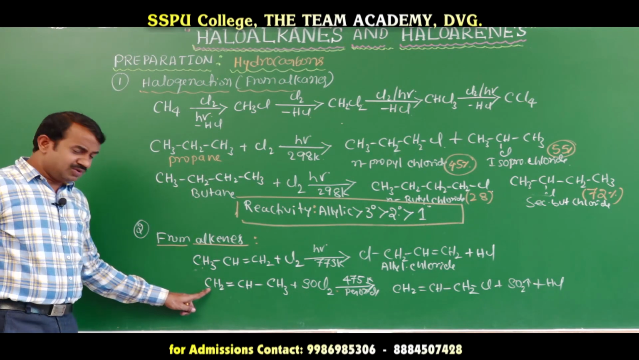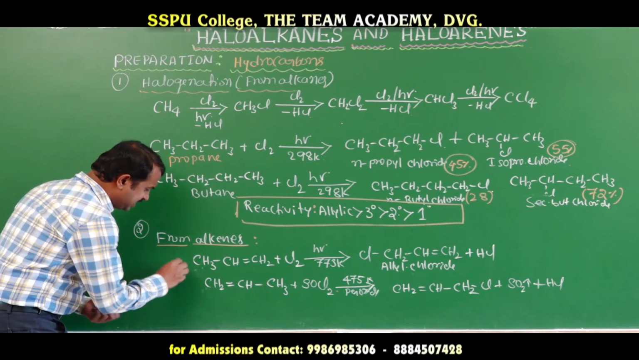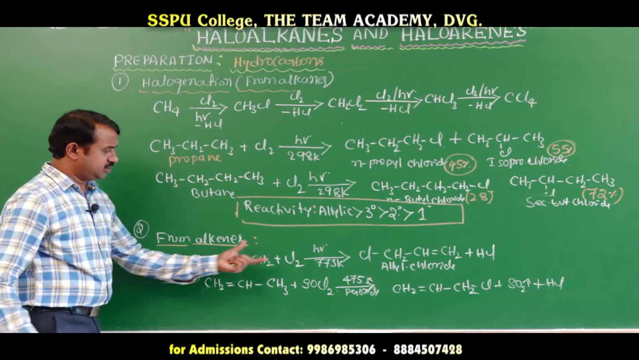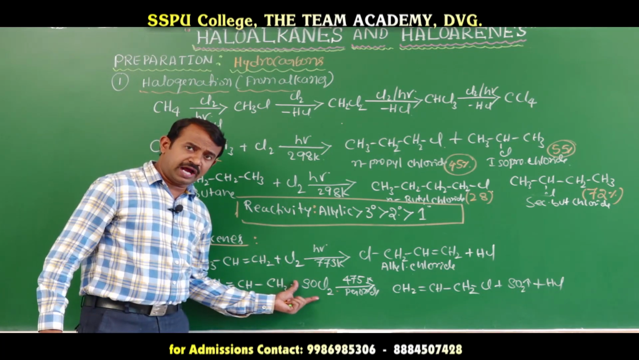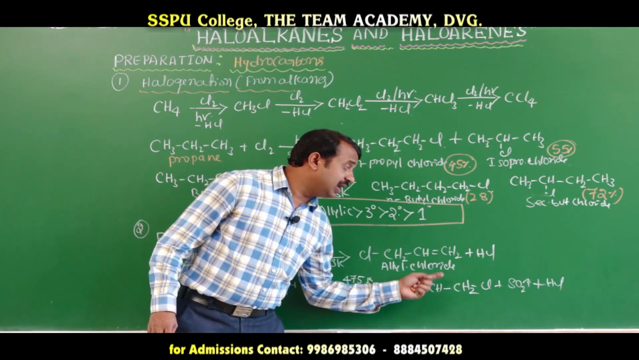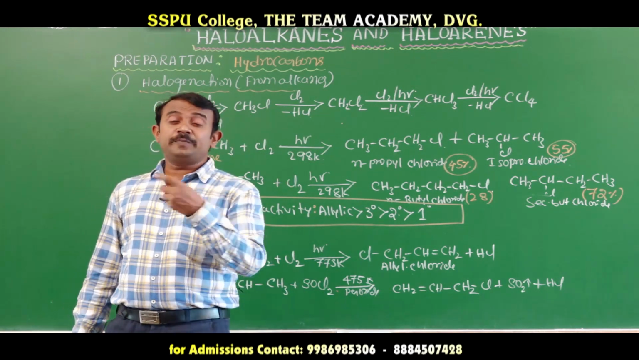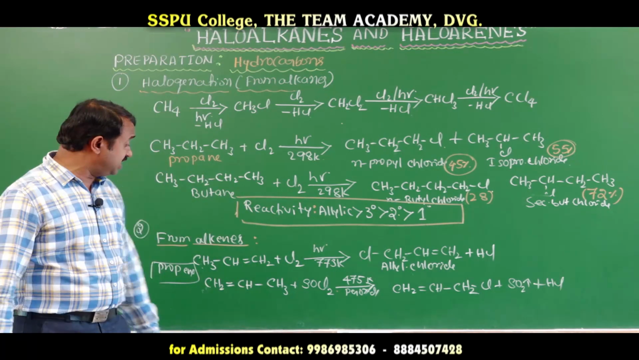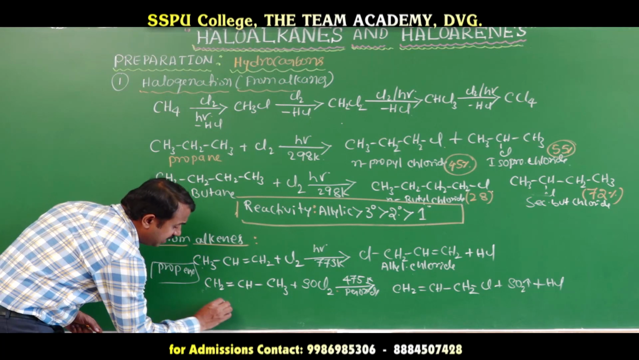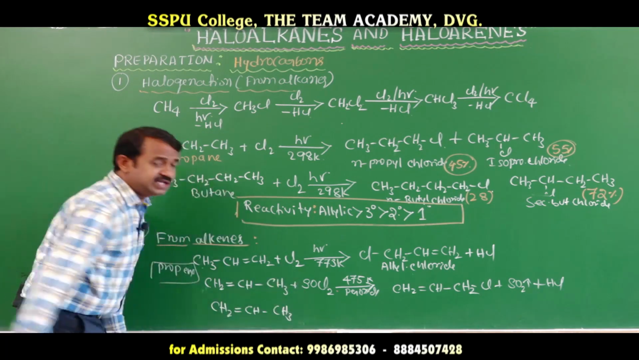This one also we can prepare from propene. Propene reacts with chlorine or thionyl chloride, and you will get allylic halide or allyl chloride. We can prepare another one also when propene reacts with N-bromosuccinimide. This is very, very important. In entrance examinations they will ask, when propene reacts with